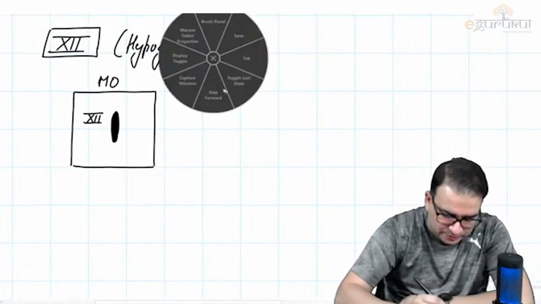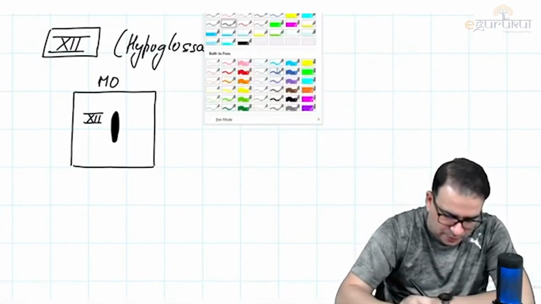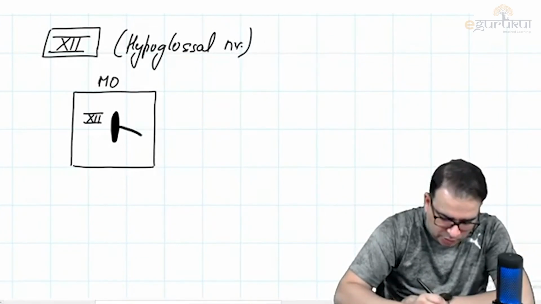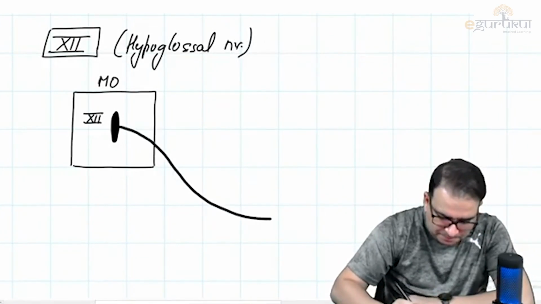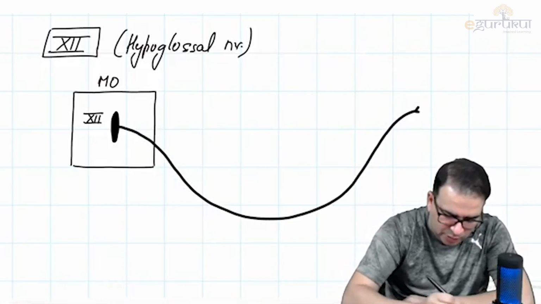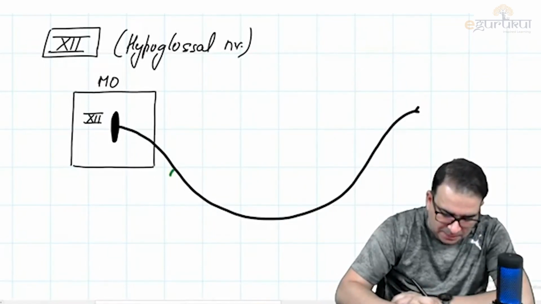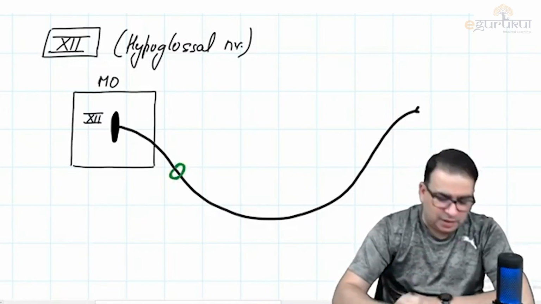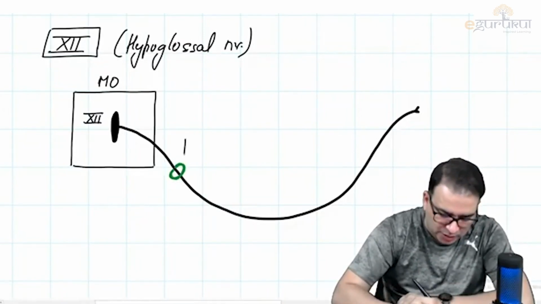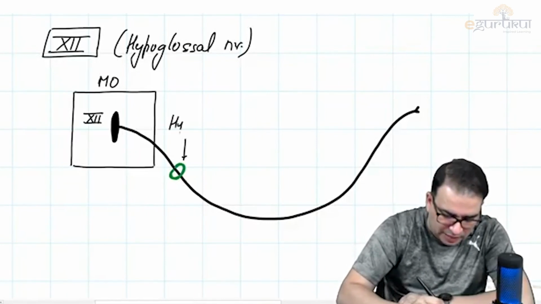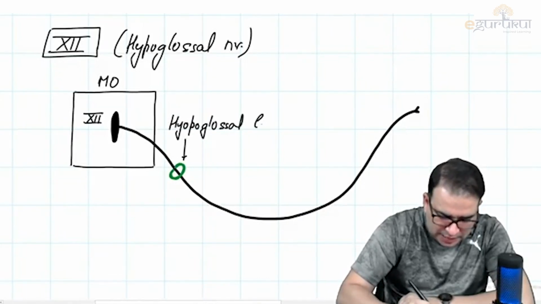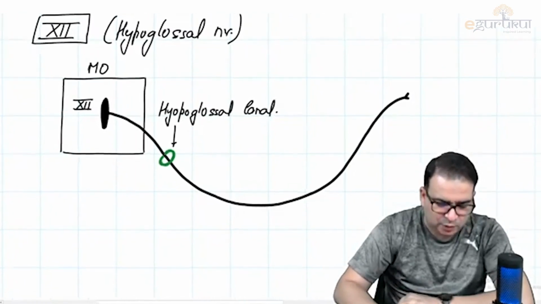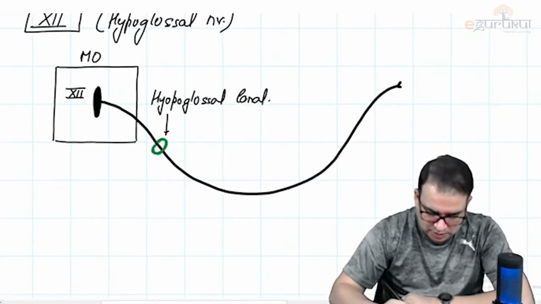The hypoglossal nerve will come out of the medulla oblongata. It will come out of the medulla oblongata and leave the cranial cavity through a canal. And this canal is present very close to foramen magnum. In fact, in the anterior part of foramen magnum only, and this is called the hypoglossal canal. So there is a hypoglossal canal, and that hypoglossal canal is giving passage to the hypoglossal nerve.